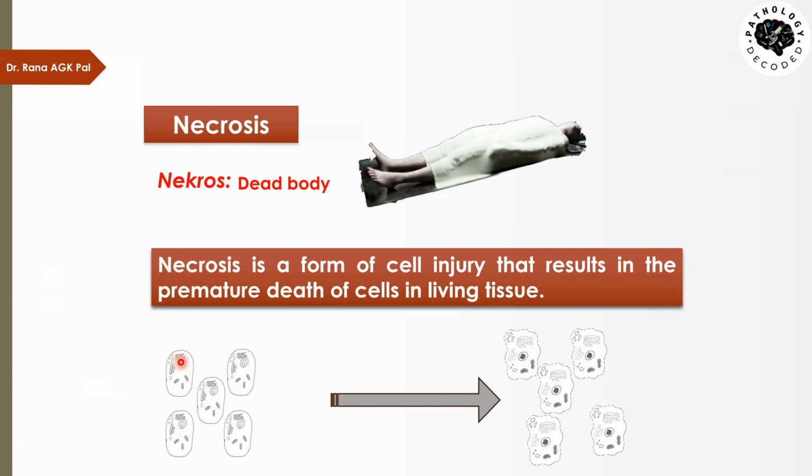So here we have got normal cells, a number of cells which are present in a tissue, and whenever there is necrosis, they undergo irreversible cell injury and die. So this cumulative death of these cells is what we call necrosis.